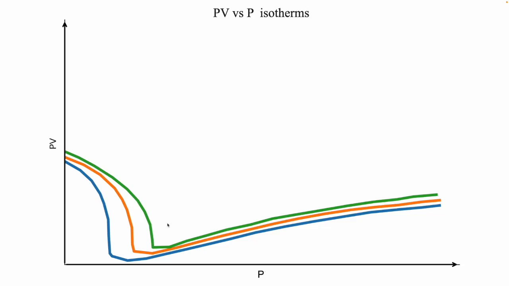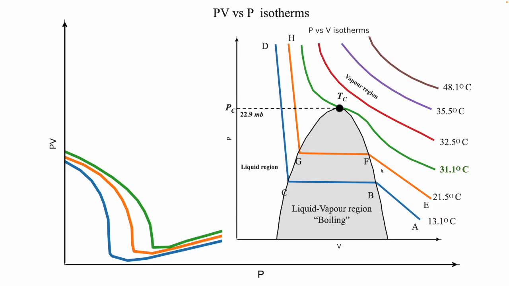So let us compare this with the graph that we saw earlier. So this is our graph. Here, this straight line region corresponds to this region where the pressure is almost a constant. I just wanted you to compare this graph with our earlier graph.